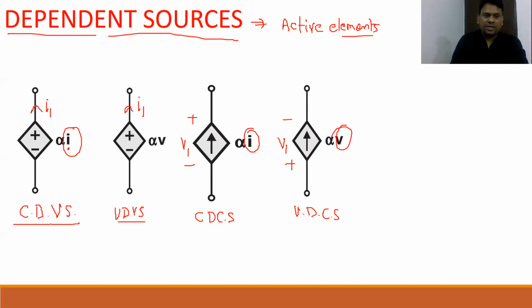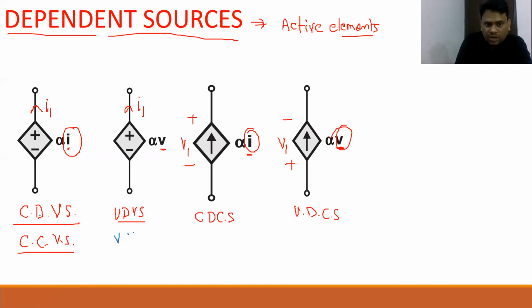Now what about another? See, beta, try to understand, this battery value is controlled by current. The battery value is controlled by voltage. The current value, beta, is controlled by current, and the current value is controlled by voltage. These are controlled parameters, beta. Now see, beta, in these terms, it is also called a current controlled voltage source. In other words, beta, current controlled voltage source. So in place of dependent, you can also use the word controlled.